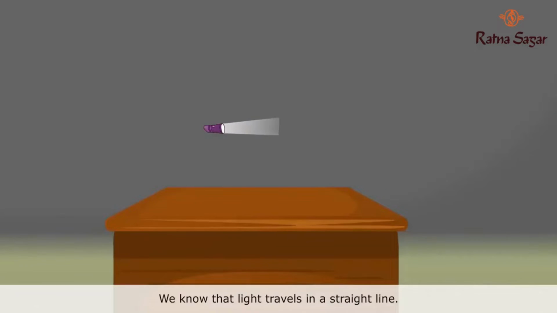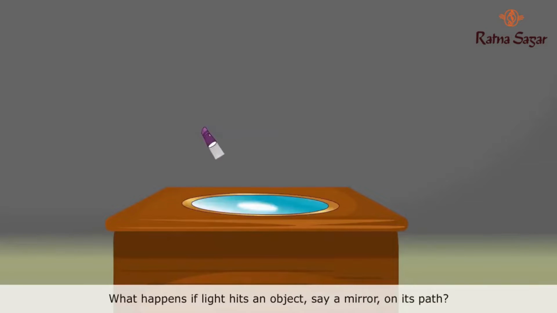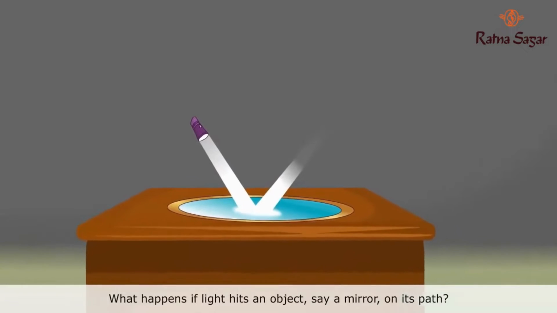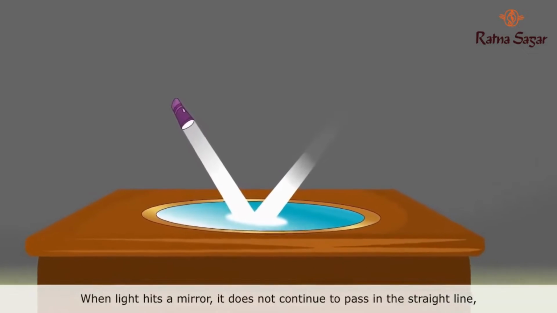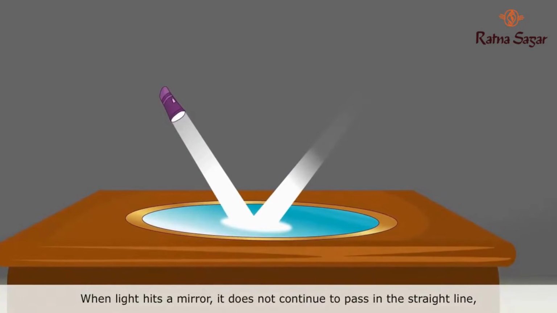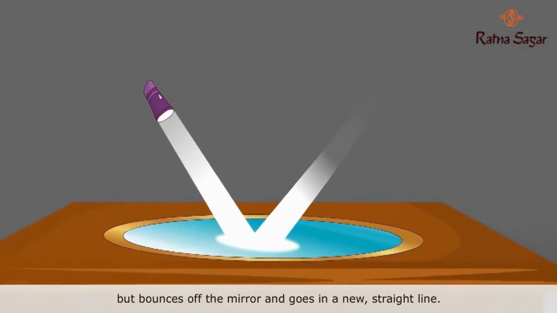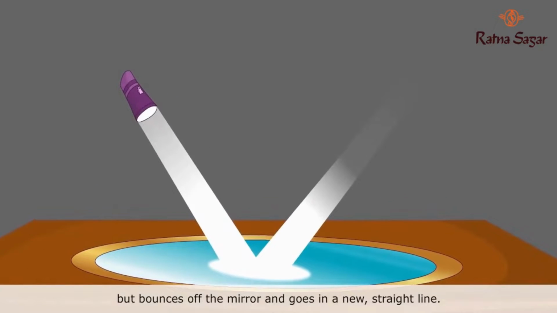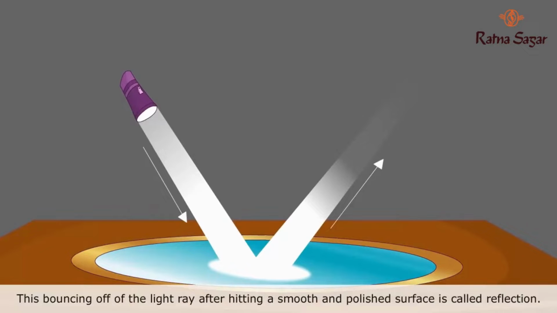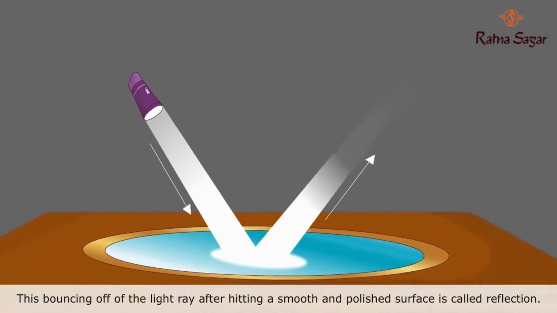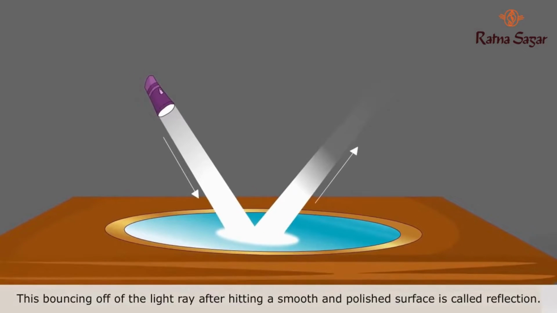We know that light travels in a straight line. What happens if light hits an object, say a mirror, on its path? When light hits a mirror, it does not continue to pass in a straight line, but bounces off the mirror and goes in a new straight line. This bouncing off of the light ray after hitting a smooth and polished surface is called reflection.